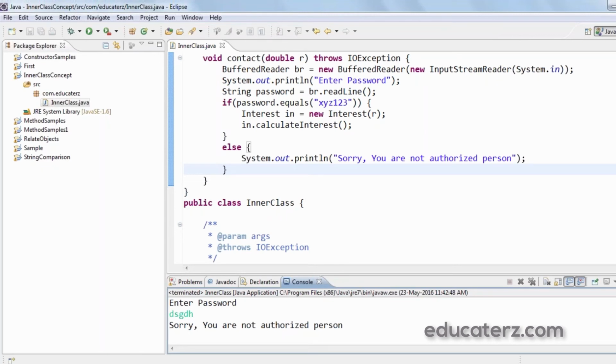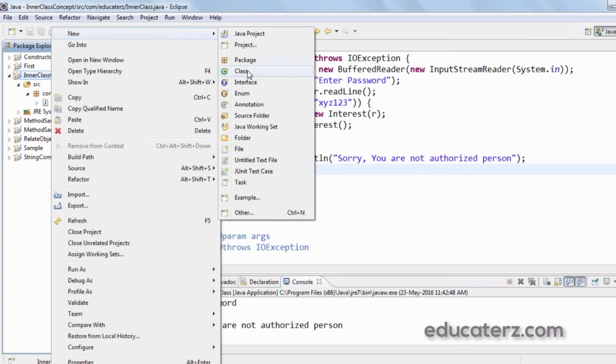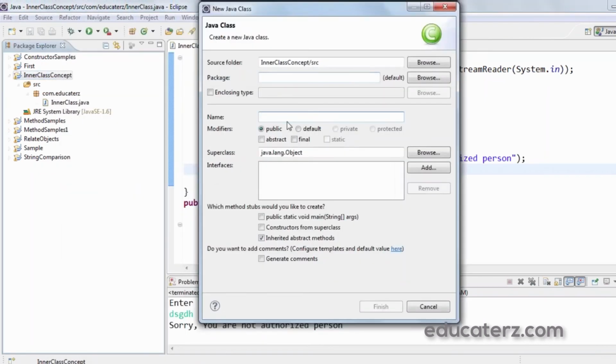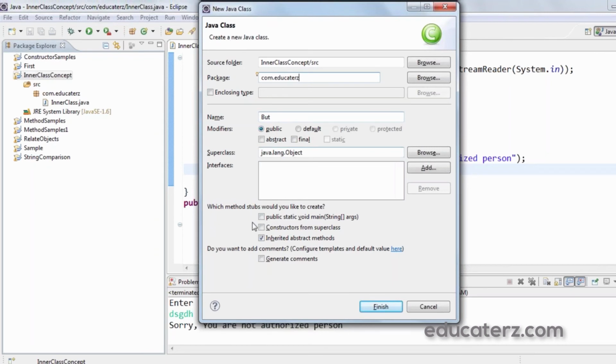So for this I require a class which will create a button and add it to the frame, and I require one more class called MyClass which will implement the action listener. That is, I require an implementation class. So let me first create a class with a main method. I want to create a button, so let me name the class as But, within the same package com.educators, and with the main method.